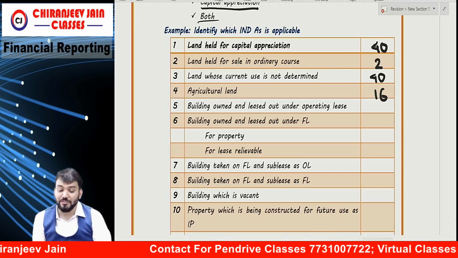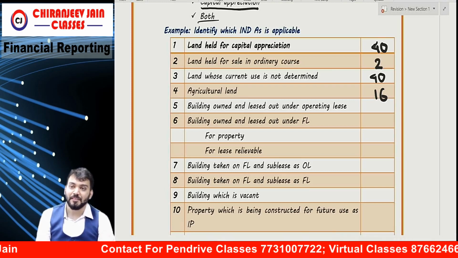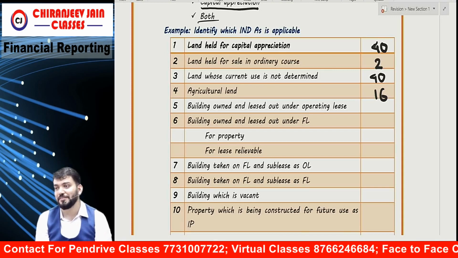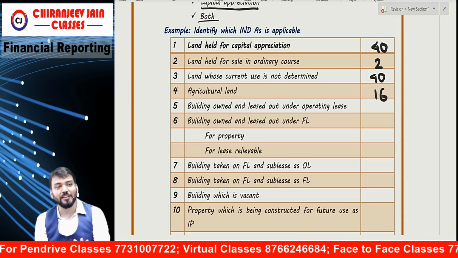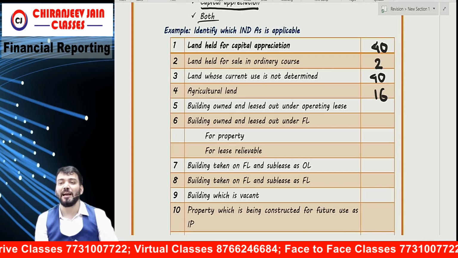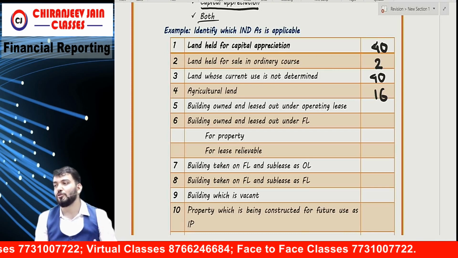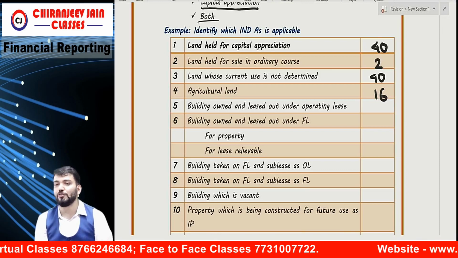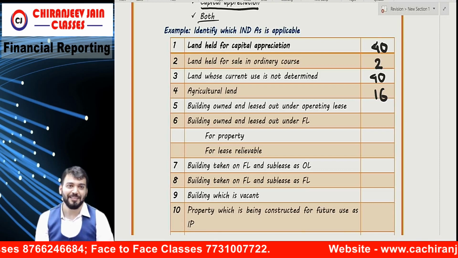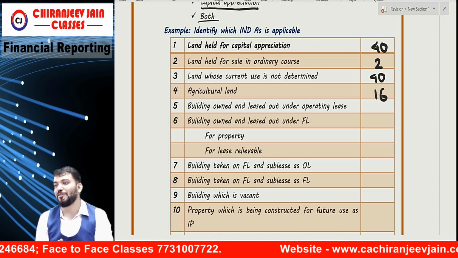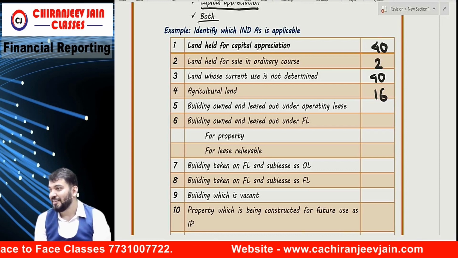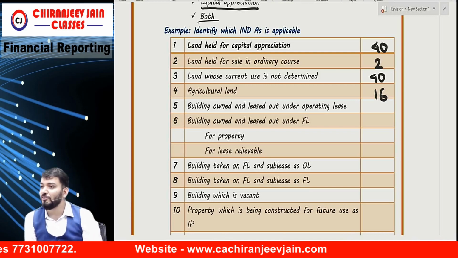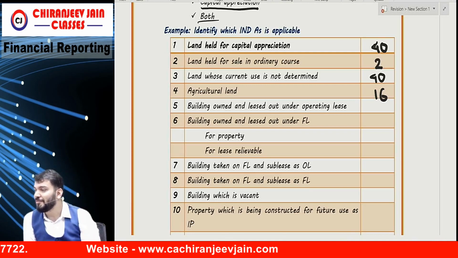In GFRS, which is one paper, they have asked the same question for 5 marks. If you know Ind AS now, GFRS is a lollipop. But why am I not teaching GFRS now? Because no one is opting for GFRS. Once I announced it, only 2% came. I said bye bye, we will do it later. How can I teach 2 students? Why is no one opting for GFRS? What is the reason?